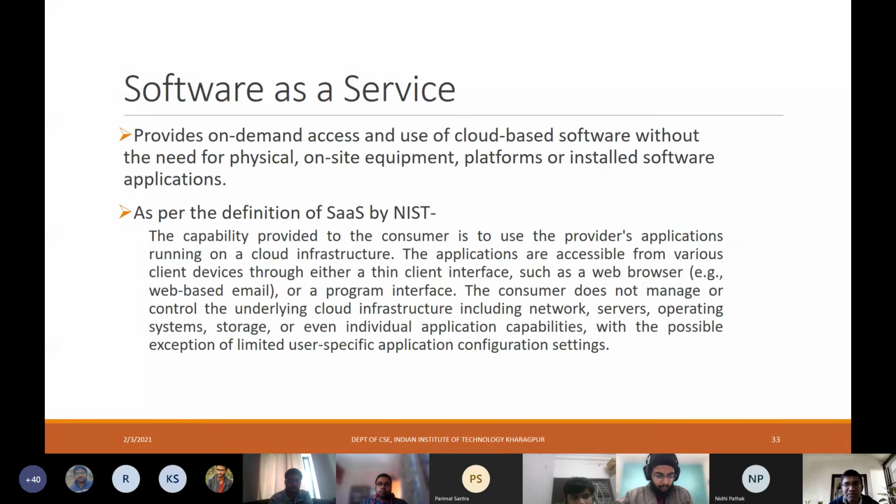The consumer does not manage or control the underlying cloud infrastructure, including the network, servers, operating systems, storage, or even individual application capabilities, with the possible exception of limited user-specific application configuration settings.